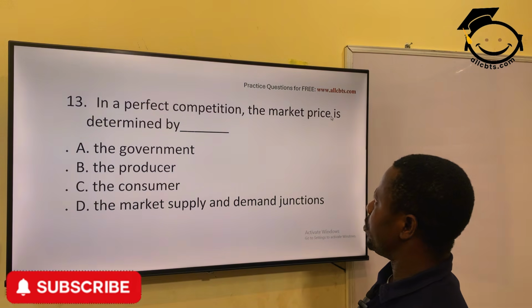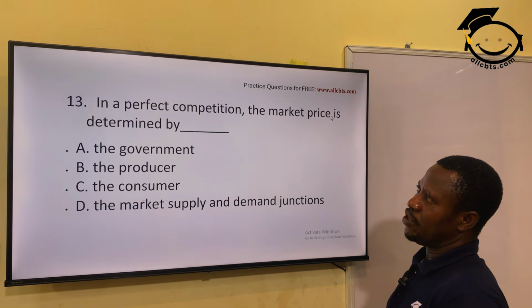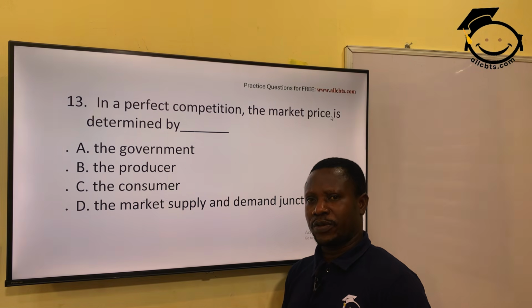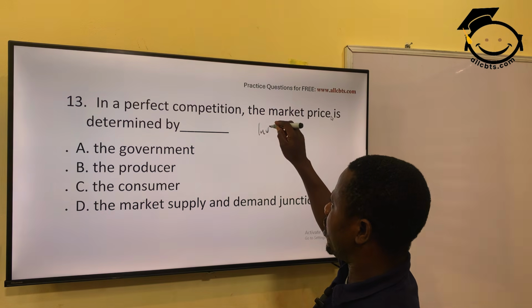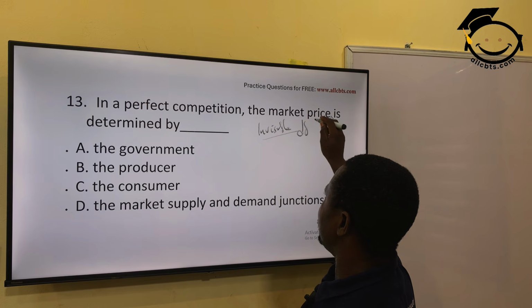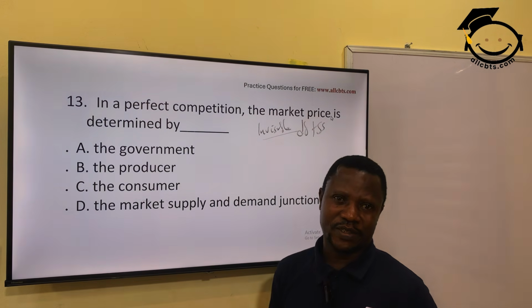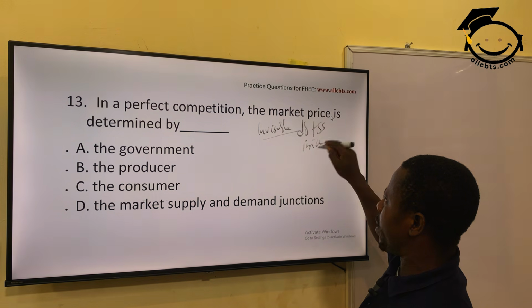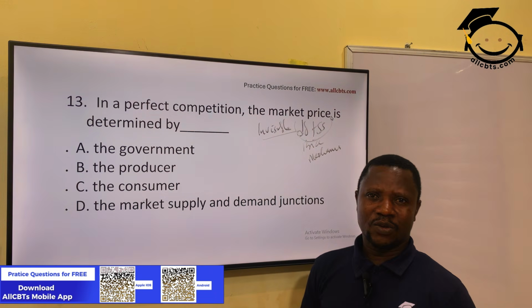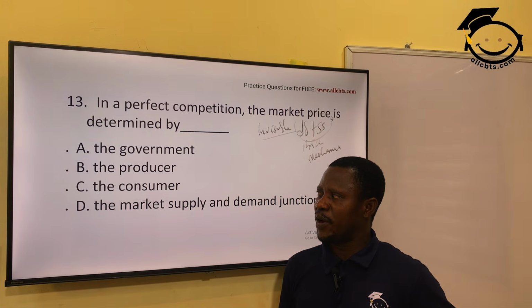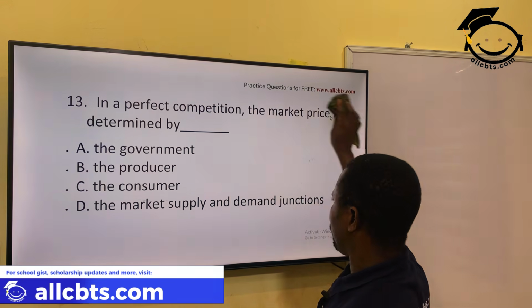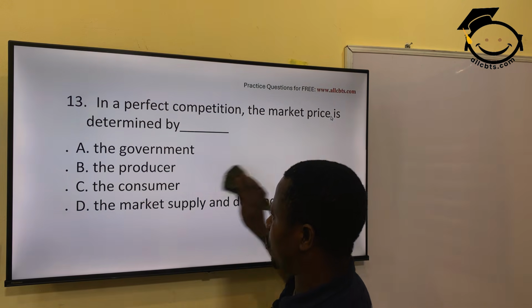In perfect competition, the market price is determined by, when we say perfect competition, from the word competition, you don't give price. The price is open to the two invisible hands. What are the invisible hands in the market? We call them demand and supply. They determine the price. That's what we call the price system, or price mechanism. Where there's no price fixing, the laws of demand and supply determine price. That's in perfect competition. Is it determined by the government, the producer, the consumer, or by the market supply and demand junction, equilibrium?